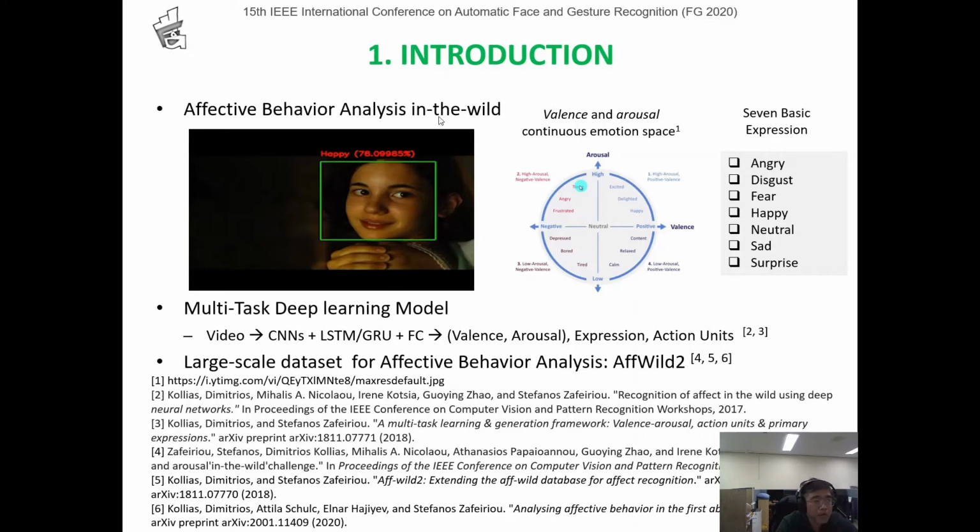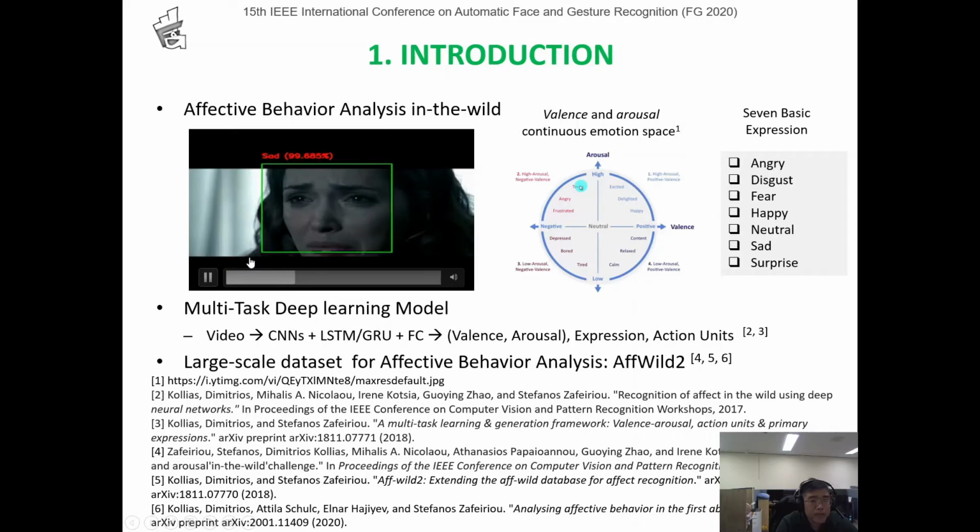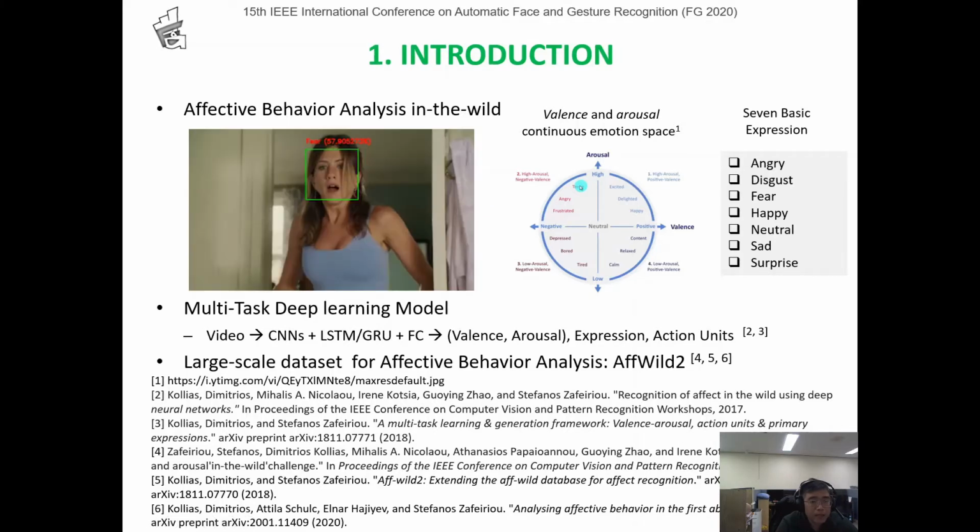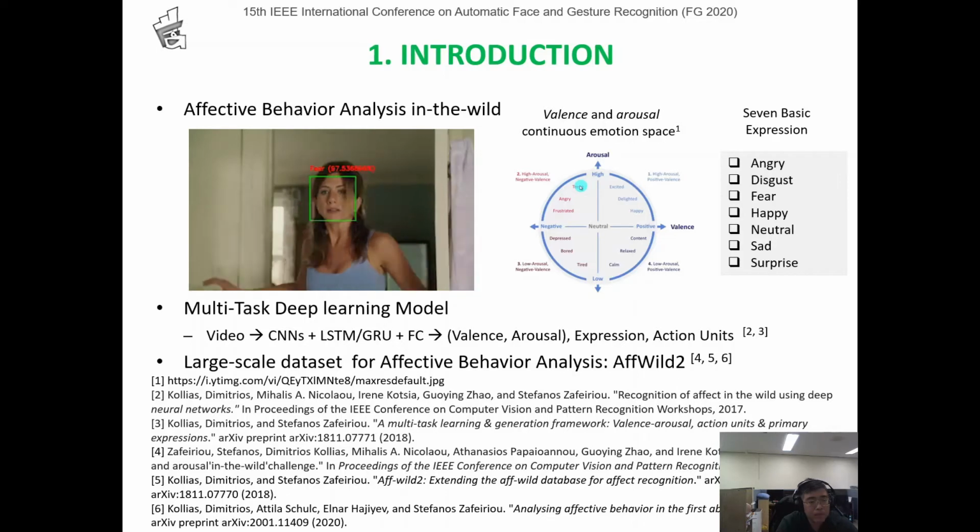Affective behavior analysis in the wild. Maybe you are very familiar with it. It focuses on helping the machine to be able to understand human emotions. The emotion target is to detect the emotion representation of a specific person in the given video.